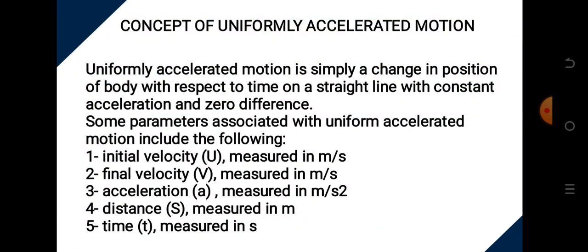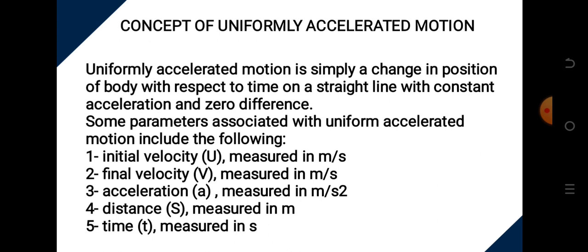Now, let's look at the concept of uniformly accelerated motion. Uniformly accelerated motion is simply the change in position of a body with respect to time on a straight line with constant acceleration and zero difference. Some parameters are associated with uniformly accelerated motion. When we say uniformly accelerated motion, we are talking about motion of a body on a straight line.